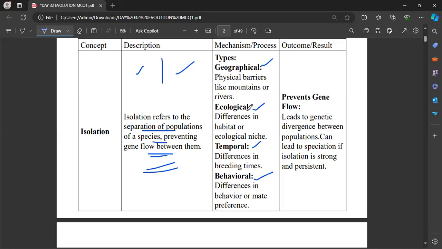And what is an ecological barrier? Ecological barrier means that two different species have a difference in their habitat, which means they have a different area of living. One species prefers to live in one area, and another group of species will prefer to live in a different area. So the habitat will vary, and their ecological niche. What is a niche?